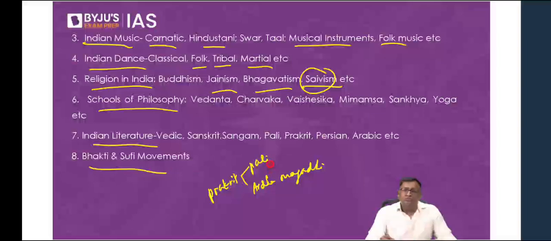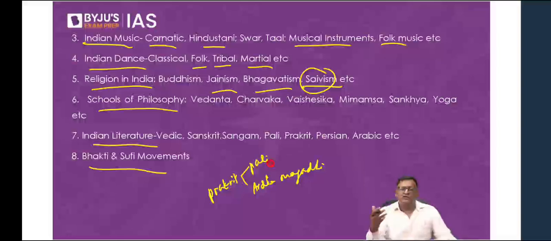Then we go to another important topic, the Bhakti and Sufi movement. What is this Bhakti movement? How did it begin? Important Bhakti saints of South India, and how Bhakti as a movement went from the South to the North. Important Bhakti saints of South India like Shankaracharya, Ramanuja, Madhvacharya and their philosophies, Vallabhacharya. Similarly, North India: Ramananda, Chaitanya Mahaprabhu, Kabir, Mirabai, Tulsidas. Then the Maharashtra Bhakti saints like Gnanadev, Eknath, Tukaram, Ramdas, and various books written by these saints. Similarly, Dadu Dayal of Gujarat. All these are important Bhakti saints.